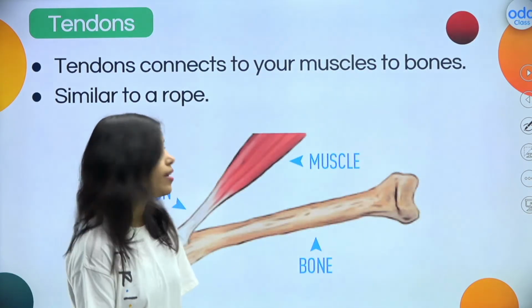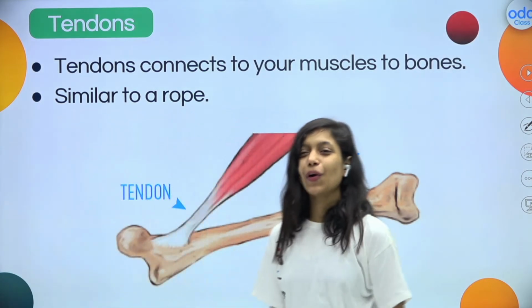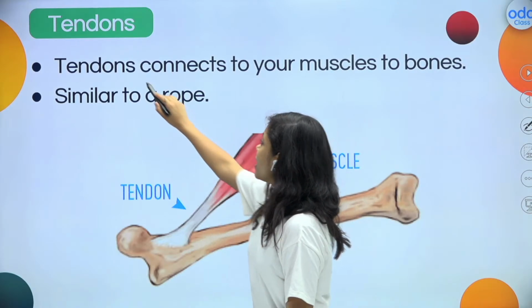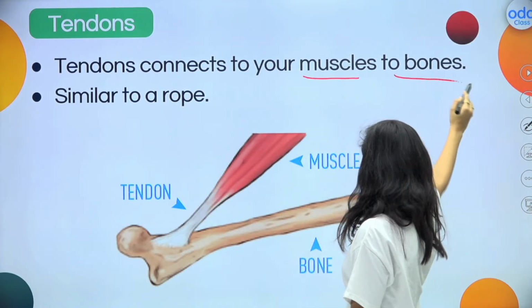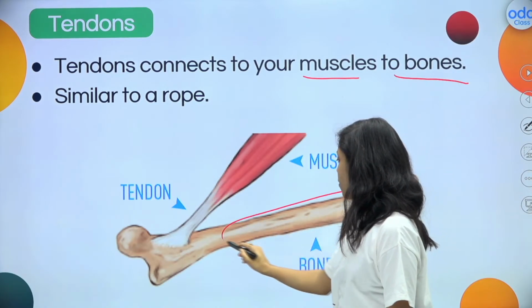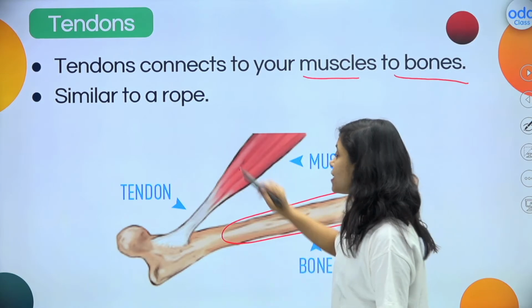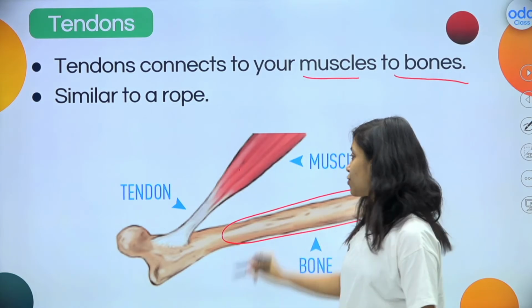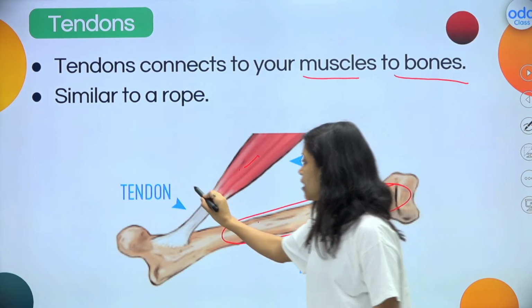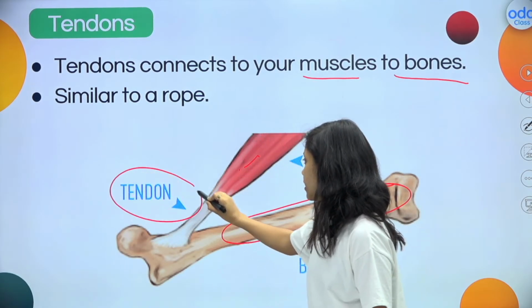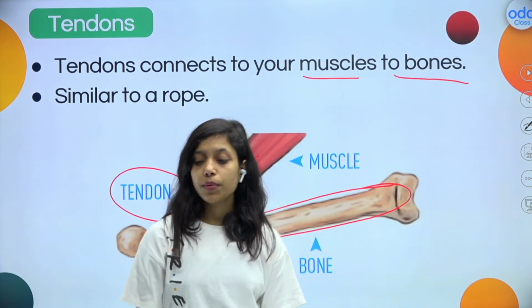Coming to the second one, that is tendons. So what are they? I will tell you. Tendons connect your muscles to the bones. See here, this is our bone, and bone comes in the skeletal system, and muscles come in the muscular system. So there should be some connection between the muscles and the bone. This connection is nothing but tendons. It will connect the muscles to the bones. I hope it is clear.